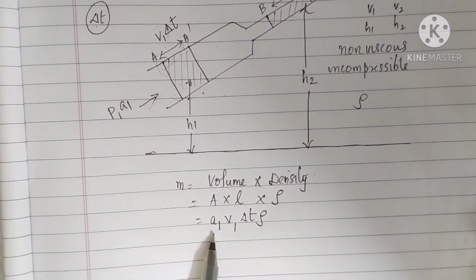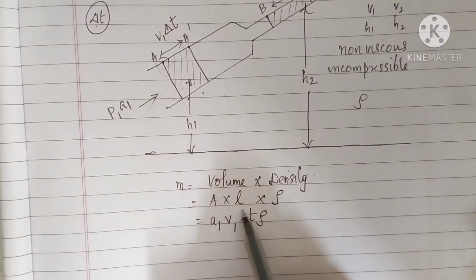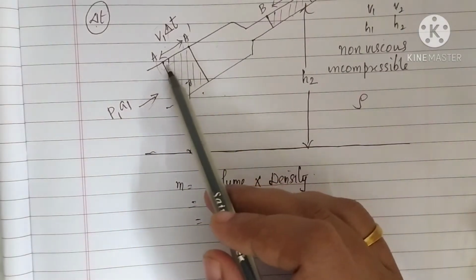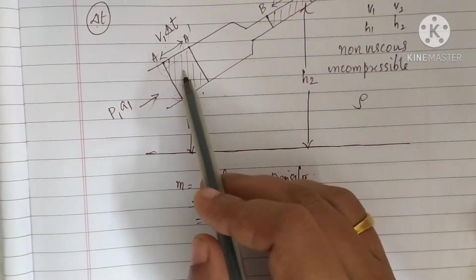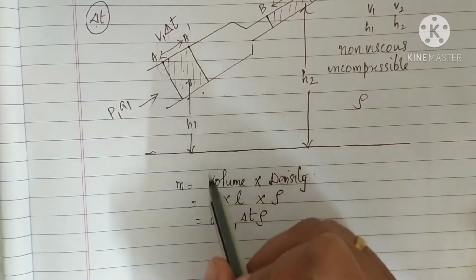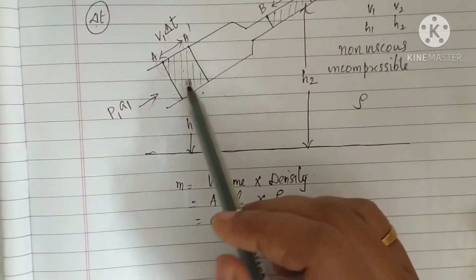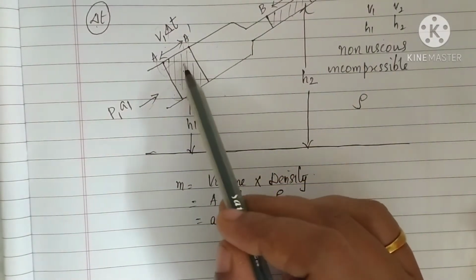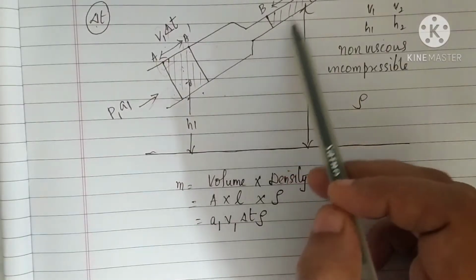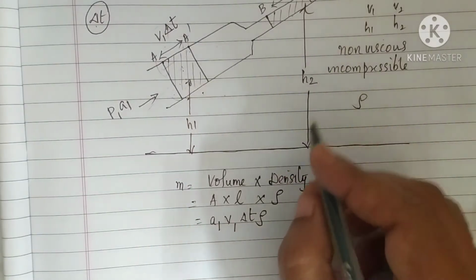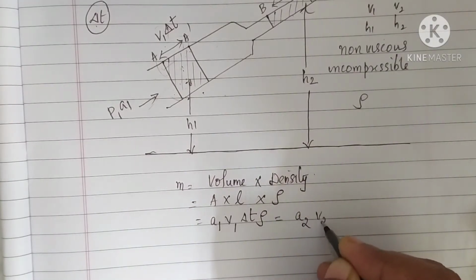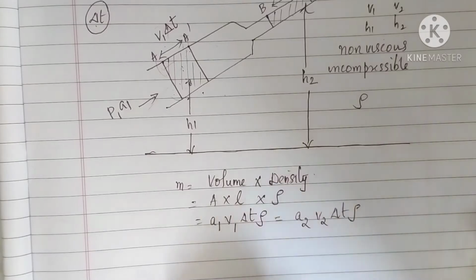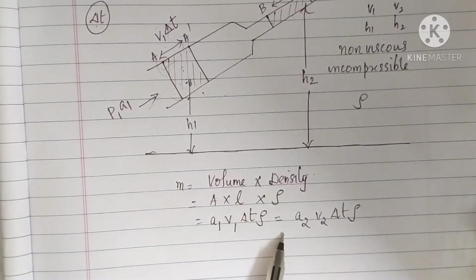V1 delta T into rho. What is this? Because you know the length or the displacement for this particular region is given by the expression V1 into delta T for this case, right? Similarly, I told that since it is incompressible, how much mass is entering here for the section A must be equal to the mass of fluid leaving the section B. So, again I can write this must be equal to A2 V2 delta T rho. Isn't it? That is A1 V1 delta T rho must be equal to A2 V2 delta T rho.